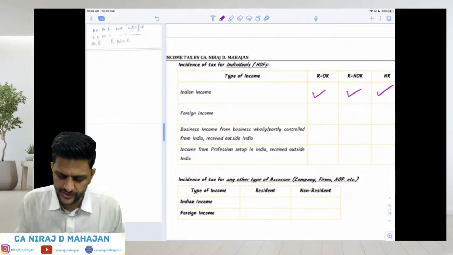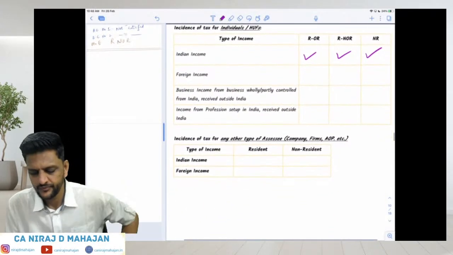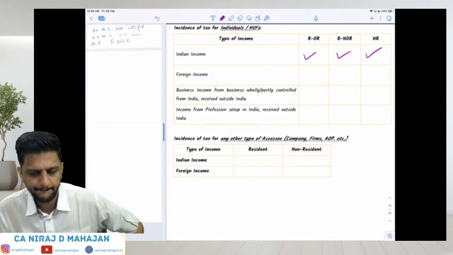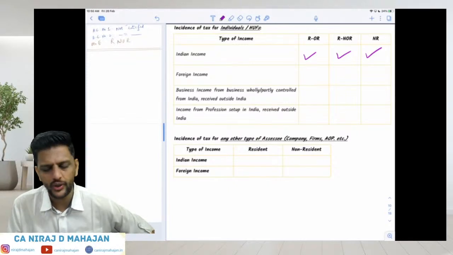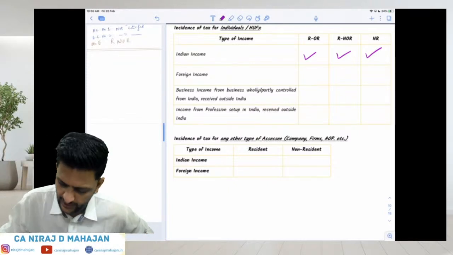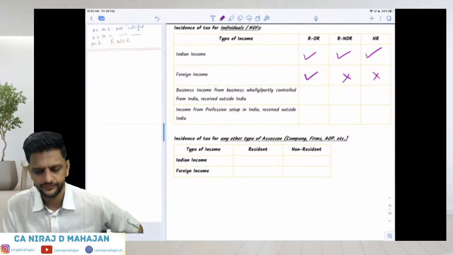Indian income is always taxed in India. Clear? Foreign income is taxable only for ROR in India. Correct?